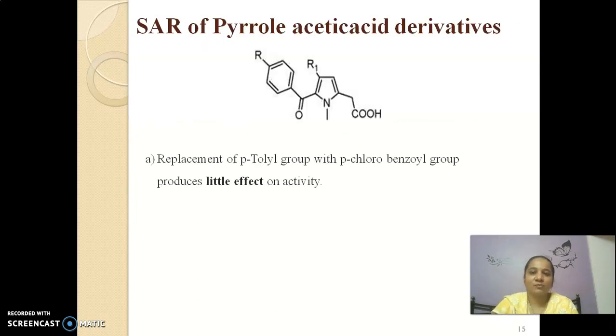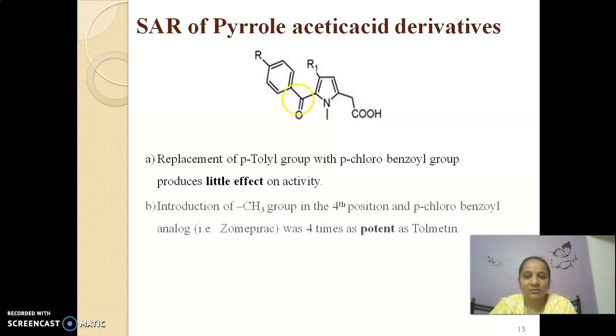The next is SAR of pyrrole acetic acid derivatives. Why is it called a pyrrole acetic acid derivative? See its general structure. It consists of a pyrrole ring; pyrrole means a nitrogen in a 5-member ring. Along with it, the side chain is an acetic acid. The substitution is in the form of a para-toluyl group, or it may be a para-chlorobenzoyl group. Replacing the CH3 of the para-toluyl group with chlorine produces little effect on the anti-inflammatory activity.